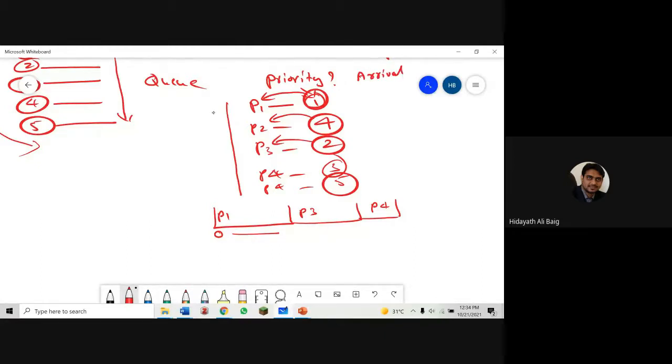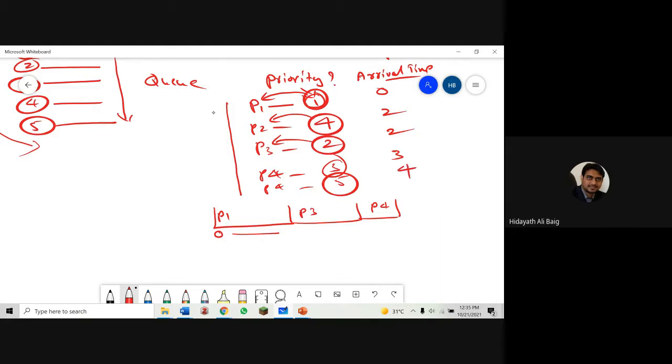There will be arrival time in the question. I will show you the example. Process 1 came at 0 milliseconds. Process 2 came at, say, 2 milliseconds. Process 3 also came at 2 milliseconds. Process 4 came at 3 milliseconds. Process 5 came at 4 milliseconds. There will be arrival time.